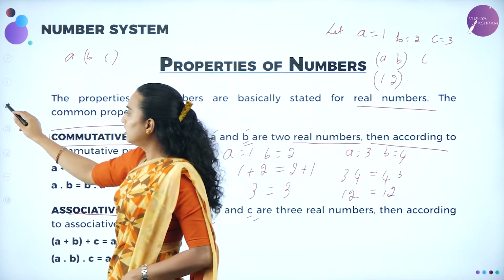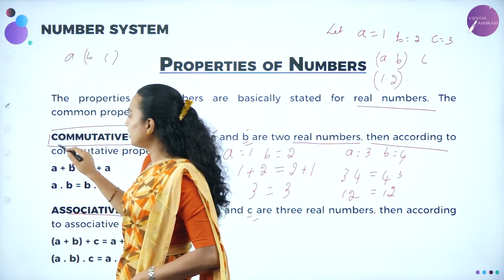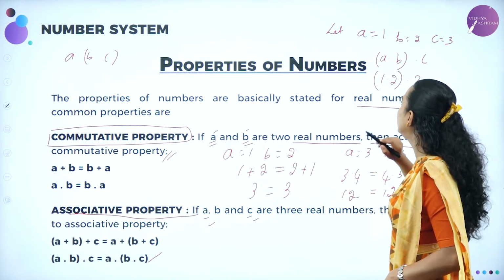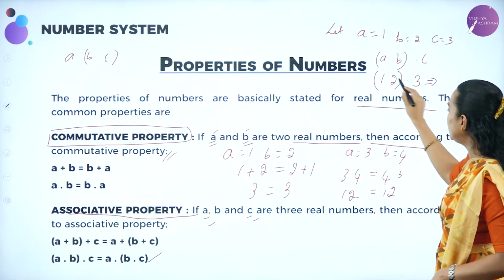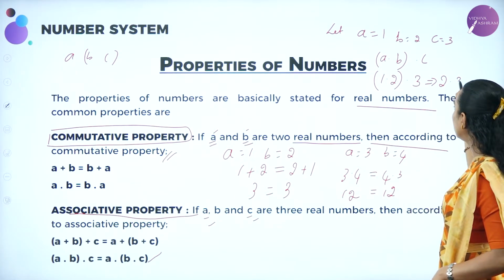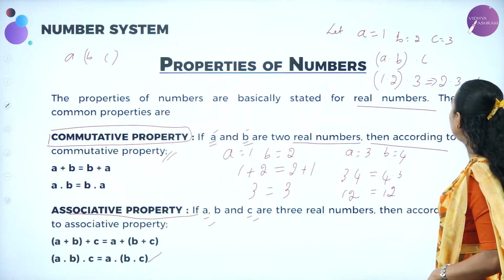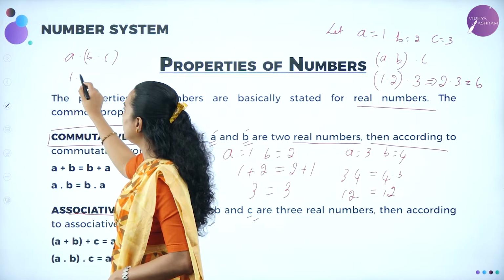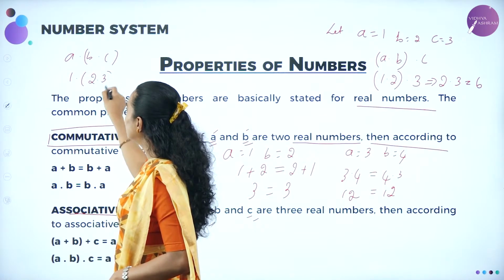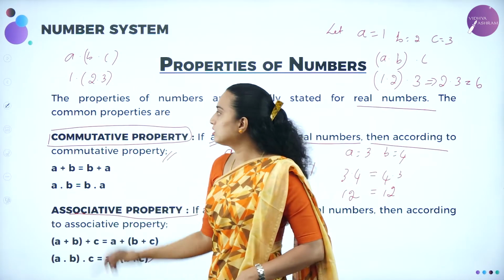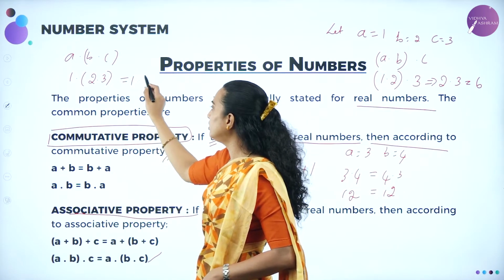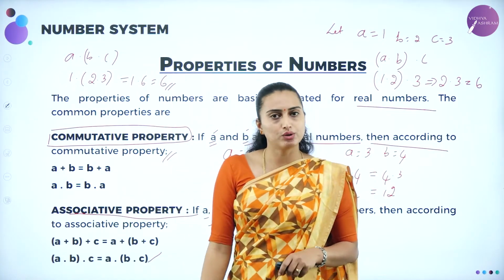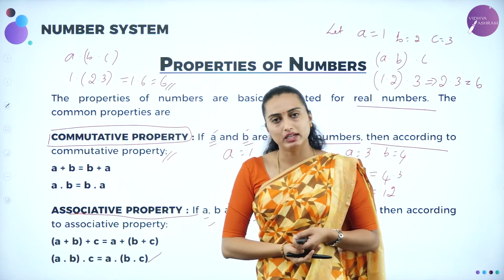So here, if I am going to multiply first, what I need to do? I have to take first the bracket. Correct na? 1 into 2 into 3, that is nothing but 1 into 2 is 2, into 3, which is nothing but 6. Similarly, here I am going to choose 1 into (2 into 3). First, I need to solve the brackets. 2 into 3 is 6. Therefore, 1 into 6, which is nothing but 6. Therefore, this holds good for the associative property under multiplication.